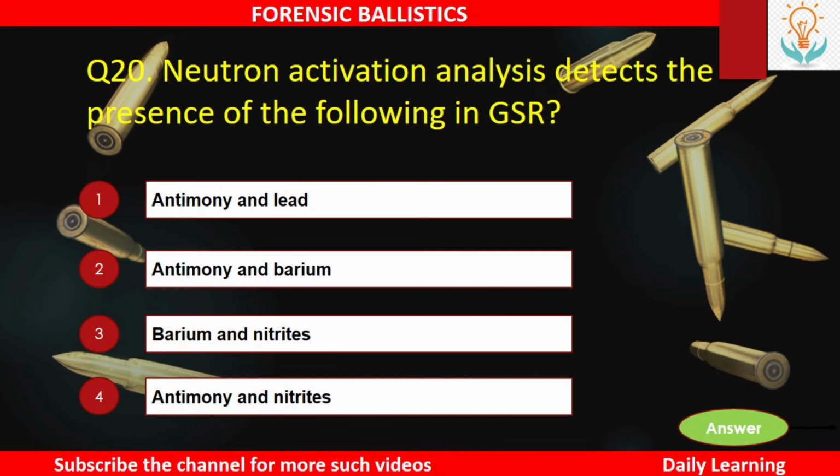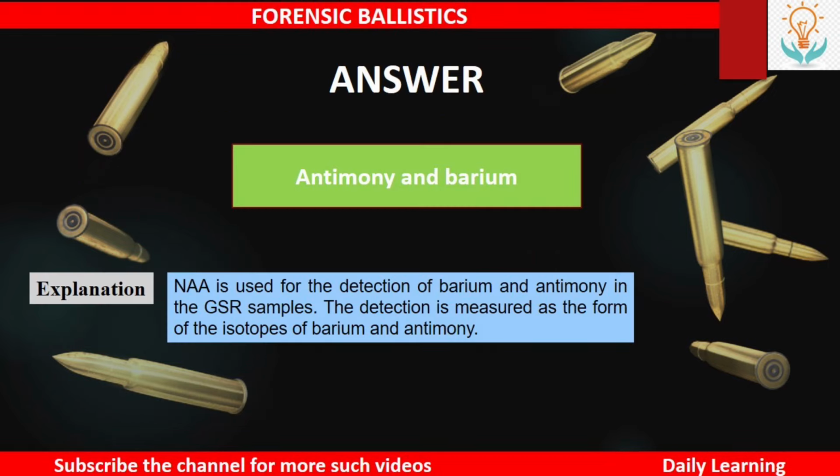Next, neutron activation analysis detects the presence of the following in GSR. Number 1, antimony and lead, number 2, antimony and barium, number 3, barium and nitrites, or number 4, antimony and nitrites. So the answer is antimony and barium. NAA is used for the detection of barium and antimony in GSR samples, and the detection is measured in the form of the isotopes of barium and antimony.